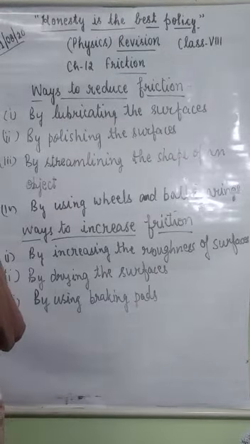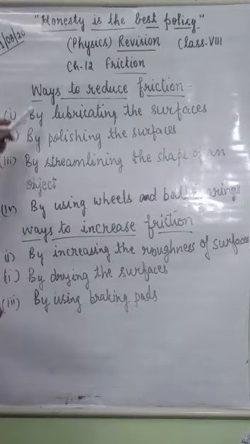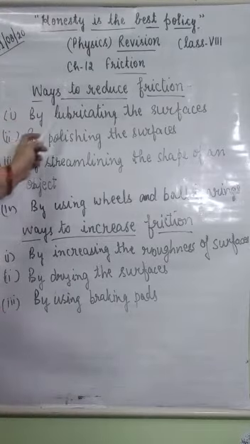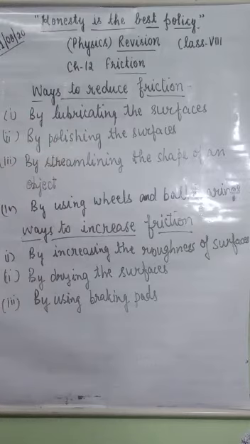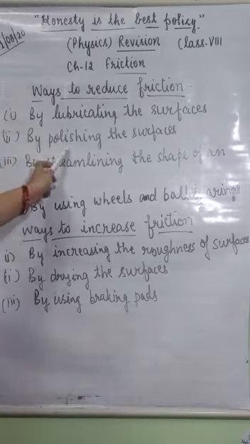There are some different methods to reduce or increase friction. Some ways to reduce friction: by lubricating the surfaces. By oiling or greasing, we lubricate the surface and it reduces the friction. Polishing the surface also helps to reduce friction.